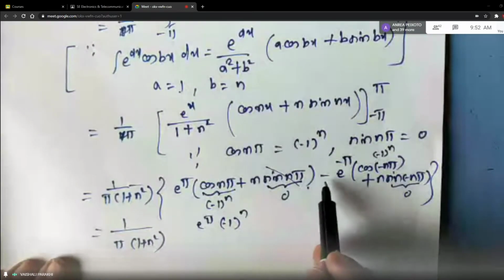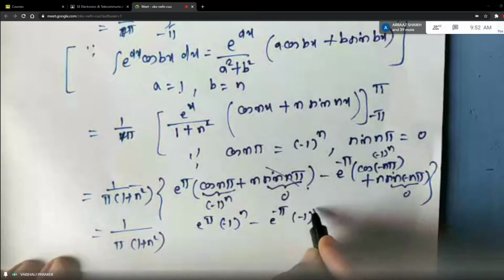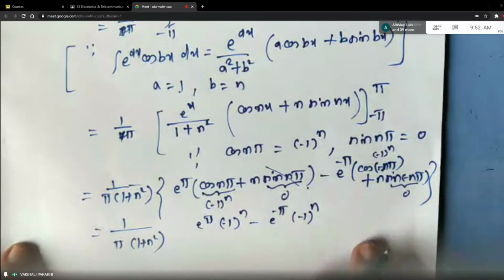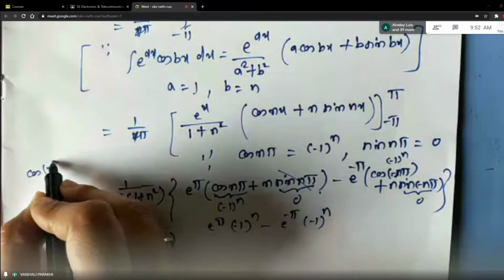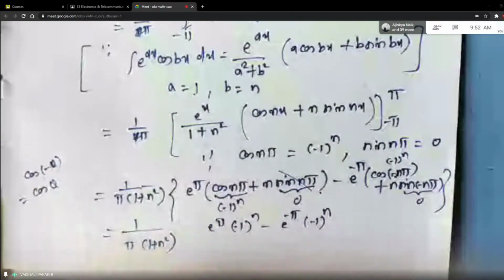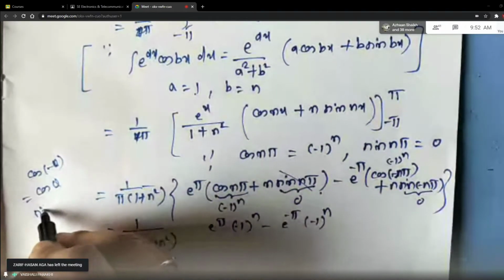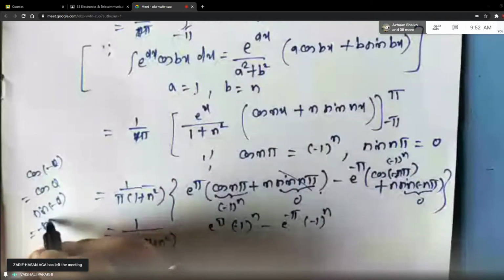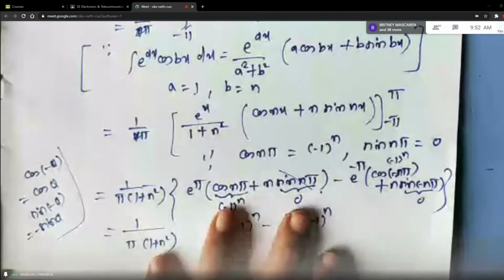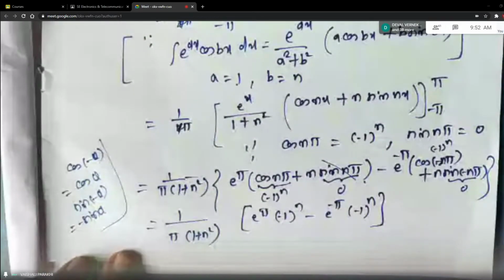Correct? Then minus e raised to minus pi, and this is also minus 1 raised to n. Where is the minus sign going? See, new students, cos of minus theta is same as cos of theta. So minus sign vanishes for even function, as I told you. But sine is odd function, so minus sign reflects outside. Okay? So this is our bracket.